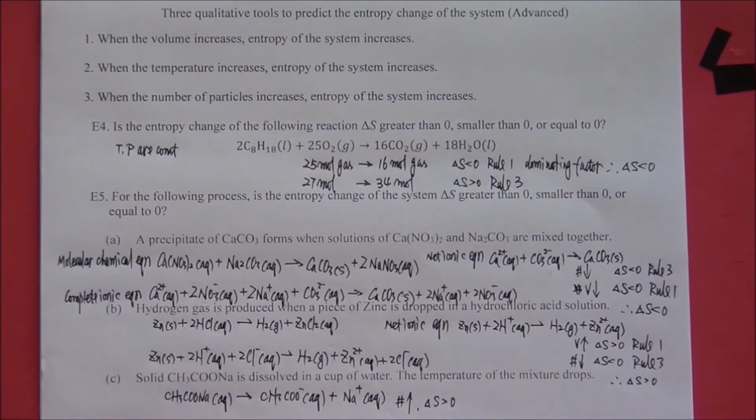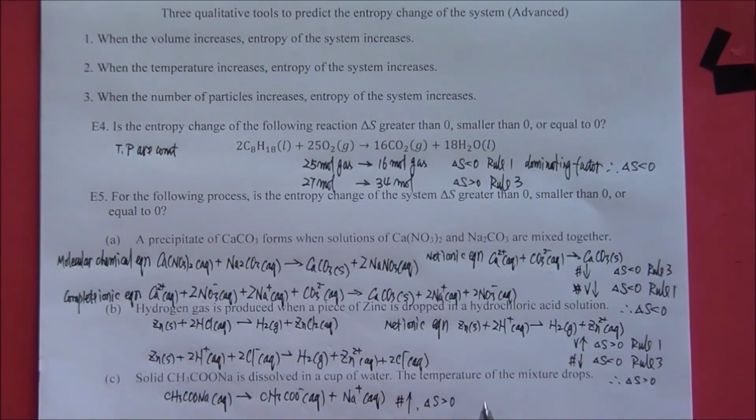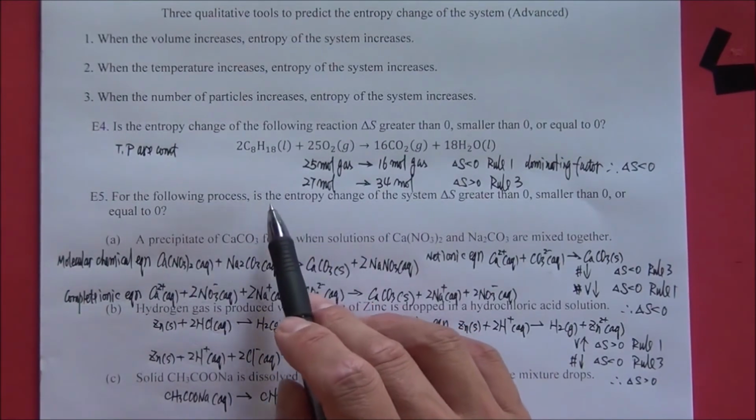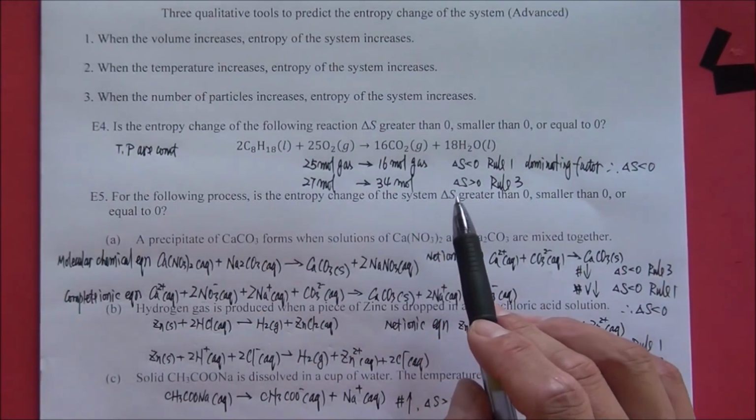Somebody may argue that, Dr. H, the problem told us that the temperature of the mixture drops. According to rule number 2, delta S should be less than 0. But I will tell you, your analysis is wrong because we are asking for the entropy change of the system.